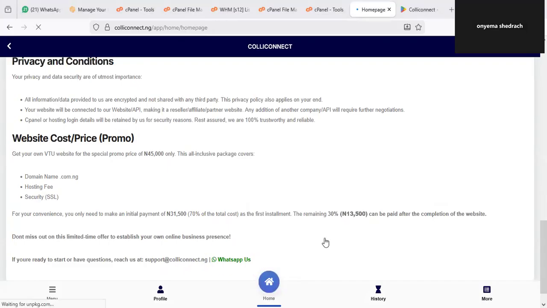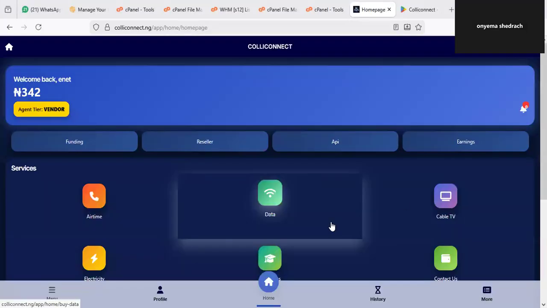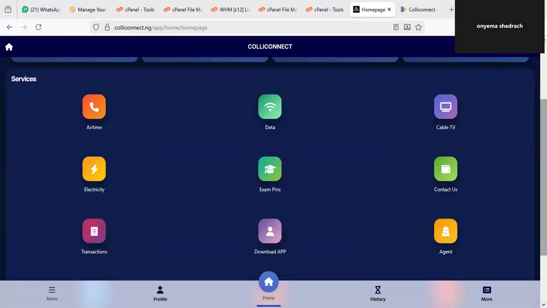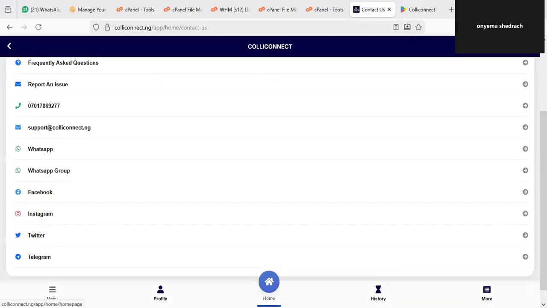And the last but not the least is, when you have a need for support, how do you contact support anytime? The only way to do that is to click on more, or you click on contact us. You can see contact us as one of the menus here. Just click on this contact us. Once you click on contact us, it takes you to the various places where you can contact the support team. You can do that by phone number, by WhatsApp, or even email. If you have an issue, you can also report it, and the FAQ is here. So everything you need to understand about Colliconnect is here, live and direct.